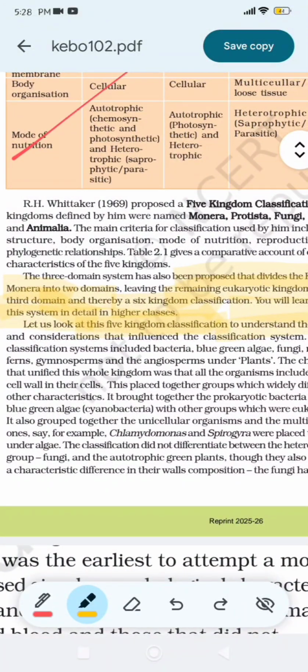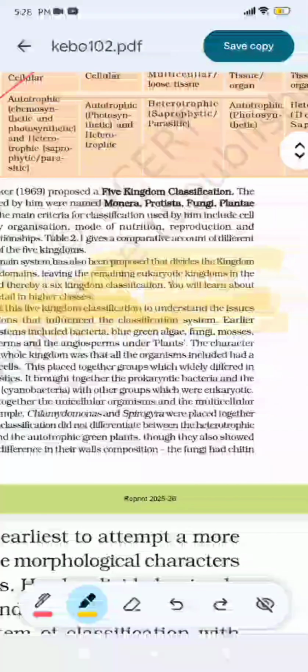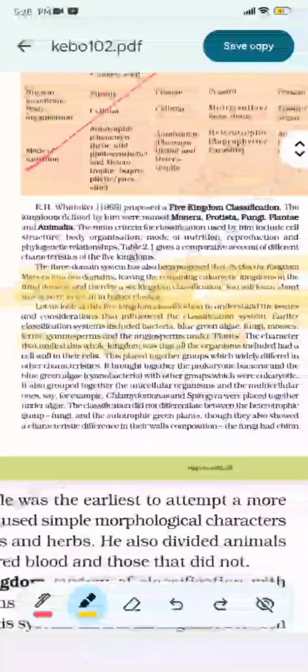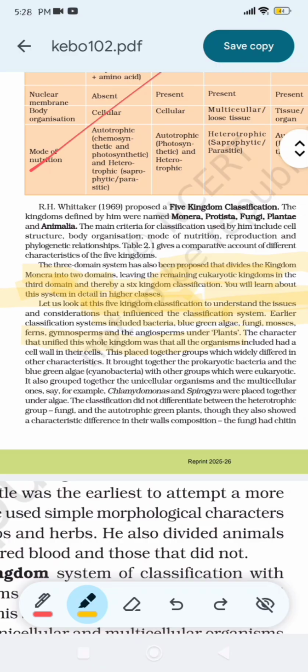Earlier classification systems included bacteria, blue-green algae, fungi, mosses, ferns, gymnosperms, and angiosperms under plants. The character that unified this whole kingdom was that all the organisms included had a cell wall in their cell. This placed together groups which were wildly different in other characteristics. It brought together the prokaryotic bacteria and blue-green algae, cyanobacteria, with other groups which are eukaryotic. It also grouped together the unicellular organisms and multicellular ones.